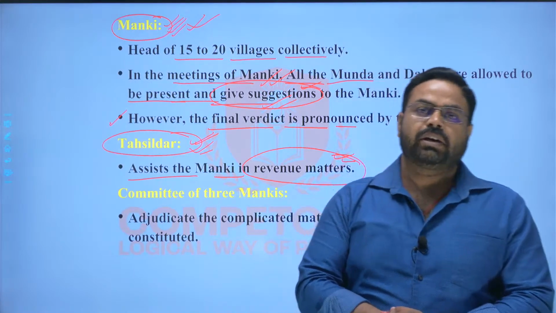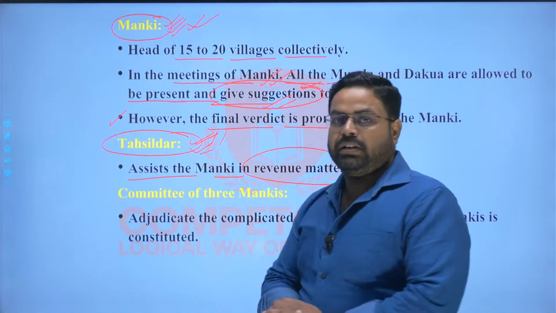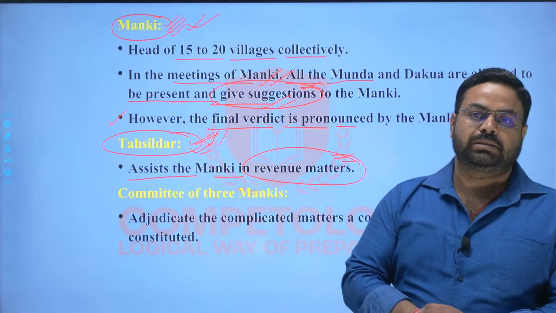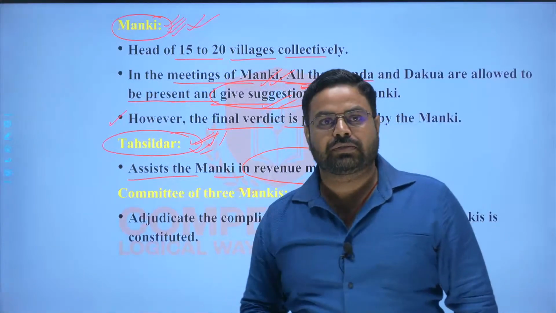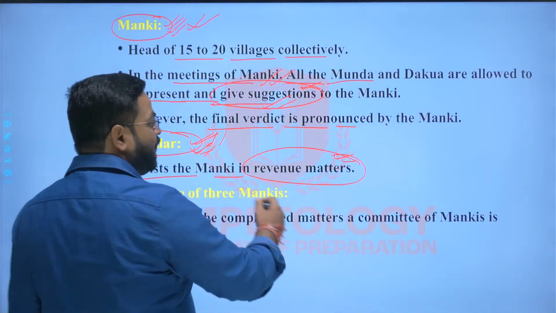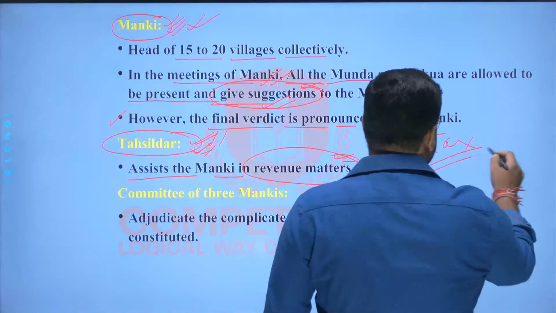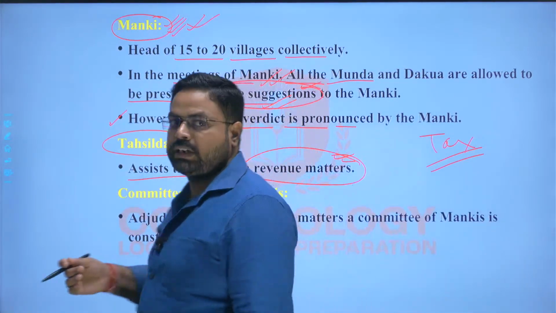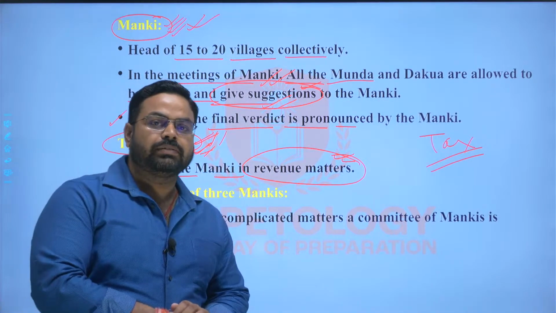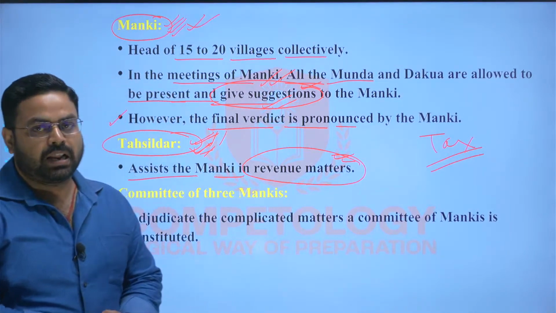Before that, there was no official like Tehsildar, and revenue was not an issue in the tribal administrative system before the advent of the Mughals, because before that there was no system of tax. Tax was not applicable on agriculture, and even the higher authorities like Mundas and the Mankis had to cultivate their own land to earn their livelihood, right?